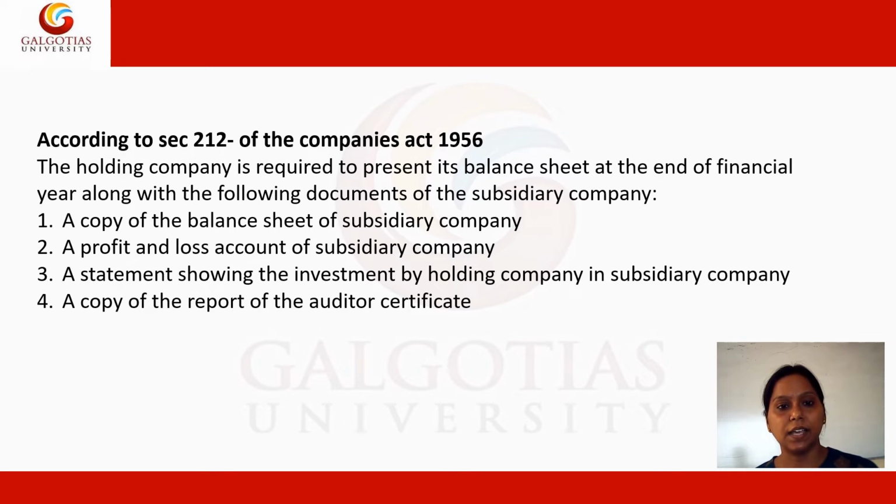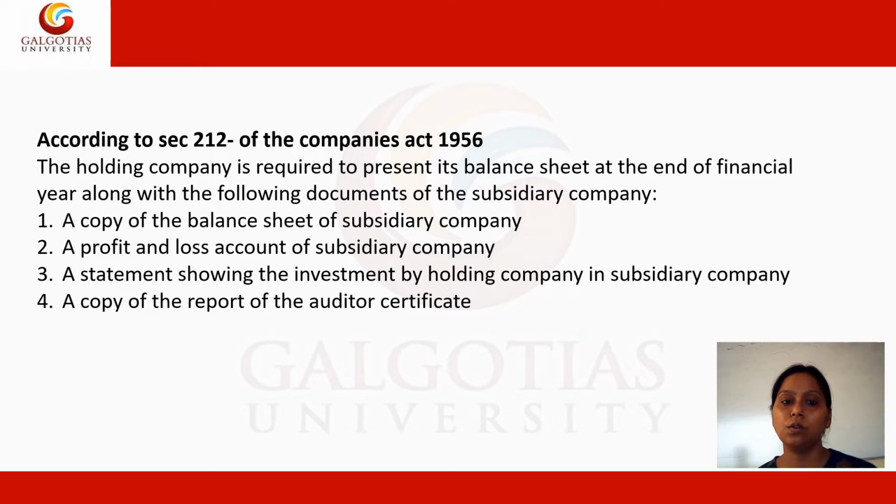So according to Section 212 of the Companies Act 1956, the holding company is required to present its balance sheet at the end of the financial year along with the following documents of the subsidiary company. Whenever a parent company prepares its consolidated financial statement, it is also required to have the subsidiary company's balance sheet. Certain documents are also a must to present to all the shareholders and stakeholders.